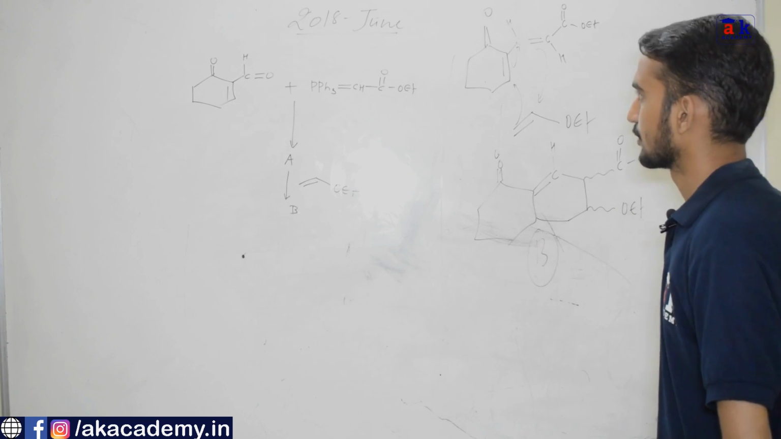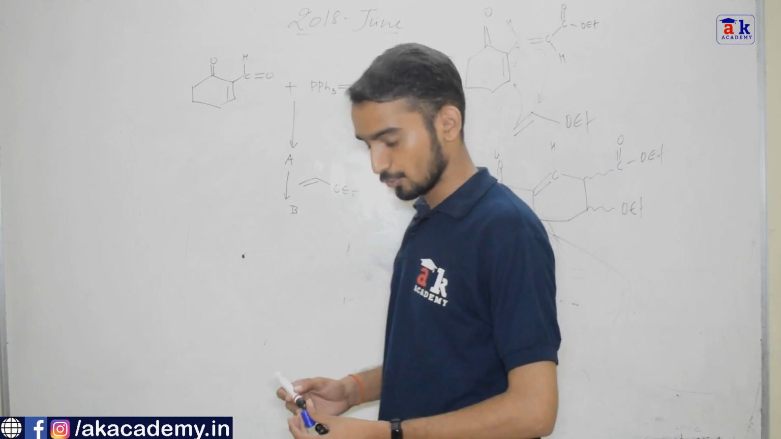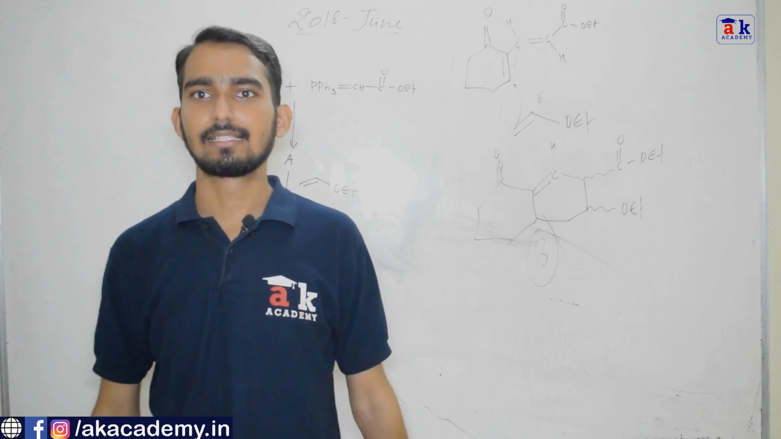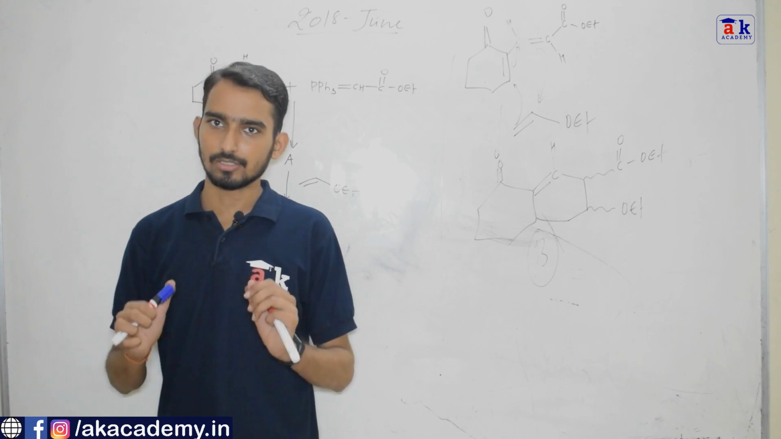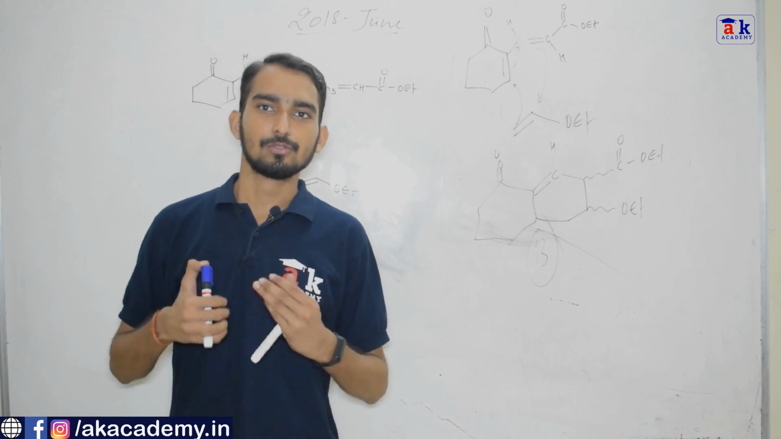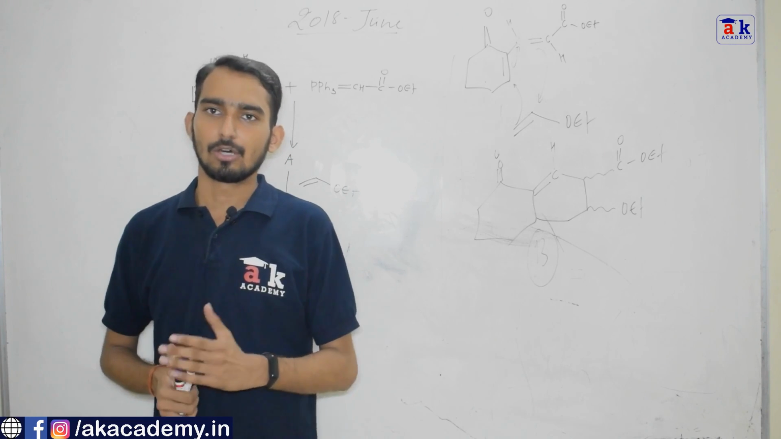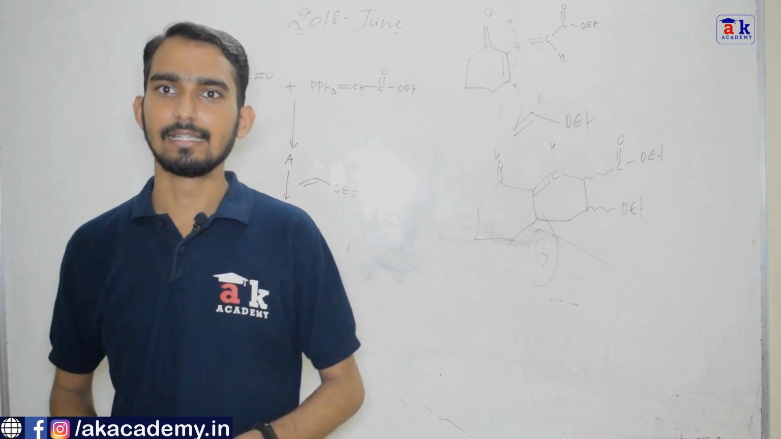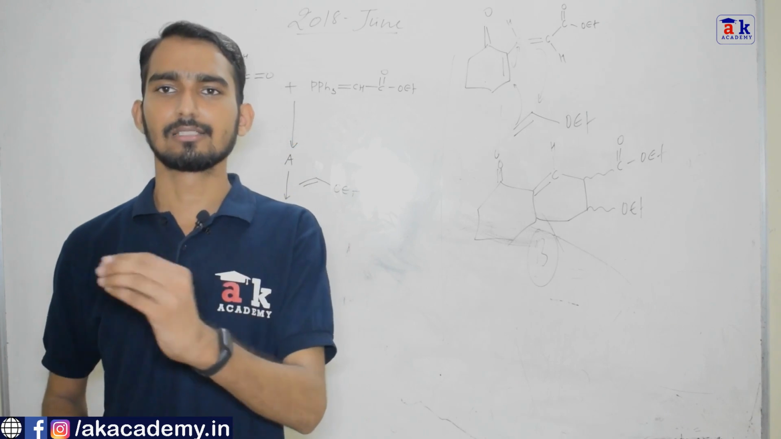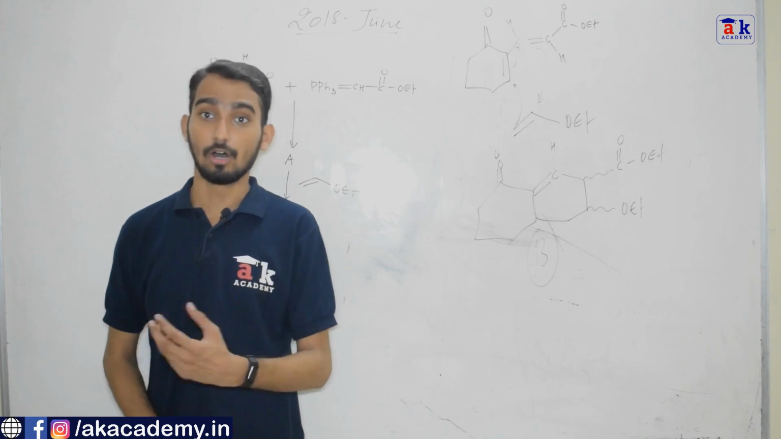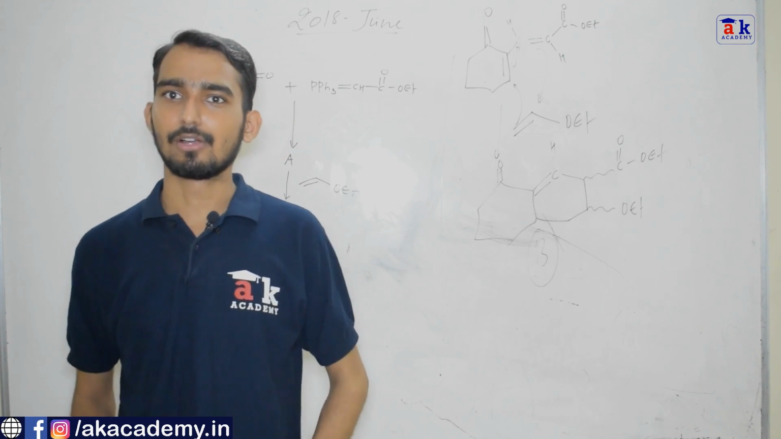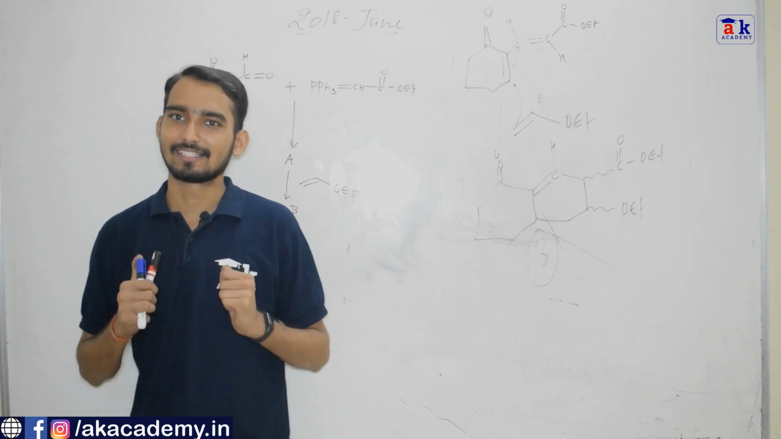So this was the question which was asked in the 2018 June exam. So this was all about Wittig reaction, where we synthesize alkene from carbonyl compound. The stereoselectivity of Wittig reaction purely depends on the ylide stability. When you are using non-stabilized ylide, you always get Z alkene or cis alkene, and when you use stabilized ylide, you always get E alkene. There is a modification of Wittig reaction which is called Wittig-Horner, where you get E alkene predominantly, because in that case you are using stabilized ylide.